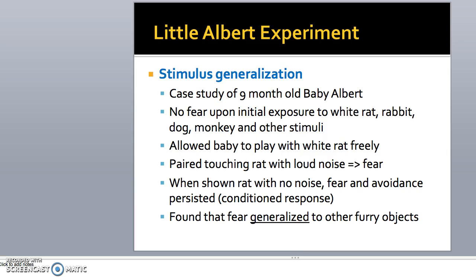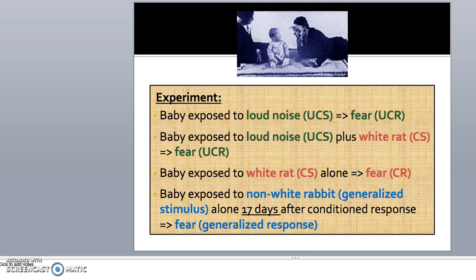And then he found that baby Albert sort of generalized that fear to other furry types of objects. As I'm explaining this theory to you, I'm sure many of you are thinking that today that particular experiment wouldn't be considered ethical, right? It might not get past an IRB, or institutional review board, which is the body at most research centers and universities across the country responsible for determining whether research is ethical or not.